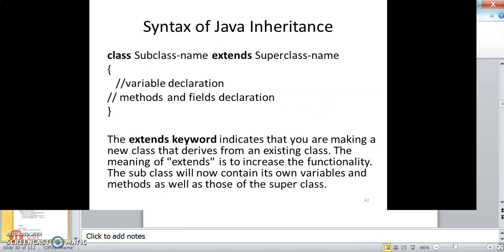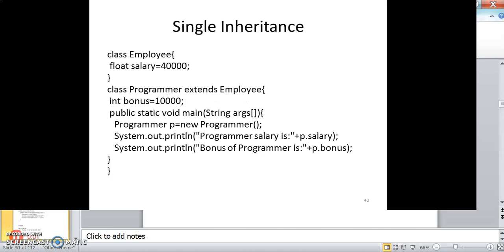So this is the syntax of inheritance: class subclass name extends superclass name. The extends keyword indicates that you are making a new class that derives from an existing class. The meaning of extends is to increase the functionality of the superclass. The subclass will now contain its own variables and methods as well as those of the superclass.